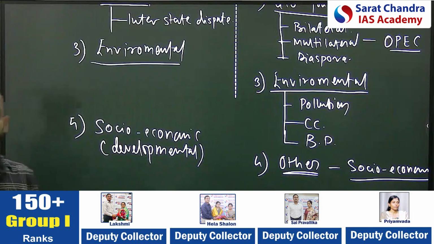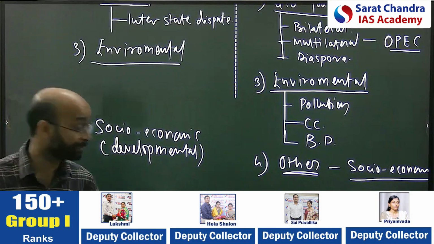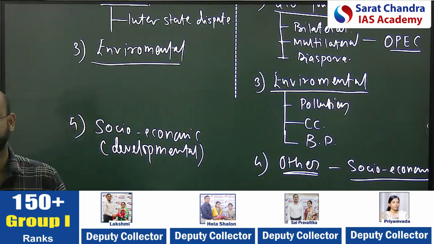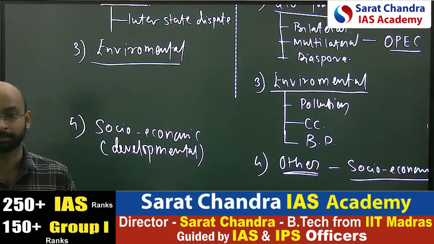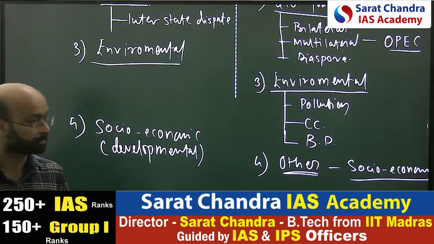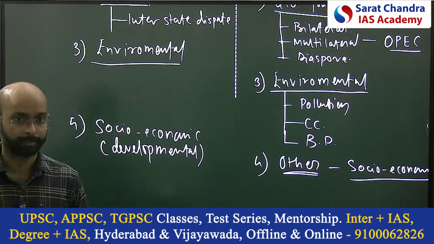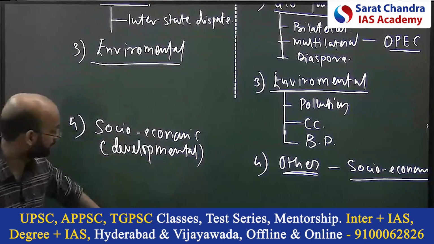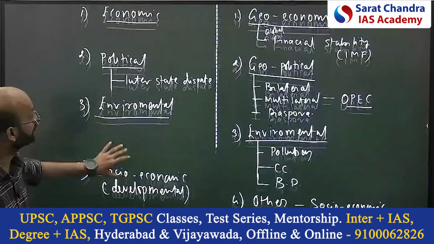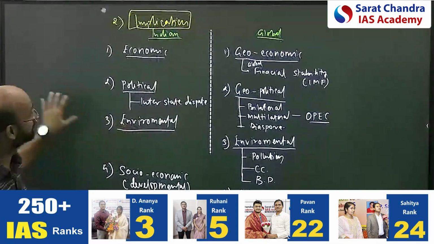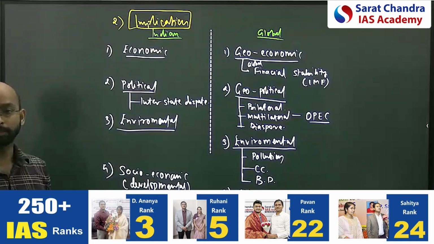That's the socio-economic impact: the displacement of the tribals due to mining, resource mobilization. So those things we have to bring here as the socio-economic impact. This makes the template for us for the implications.